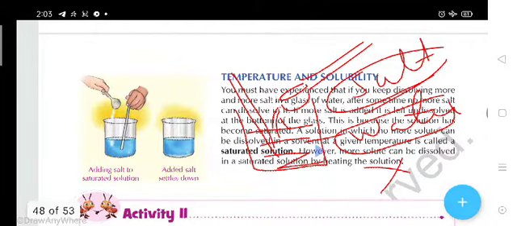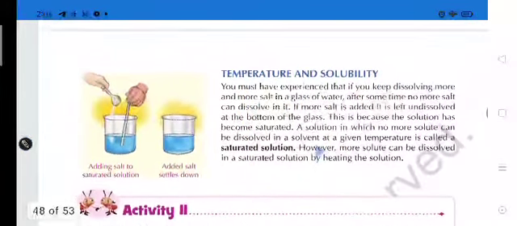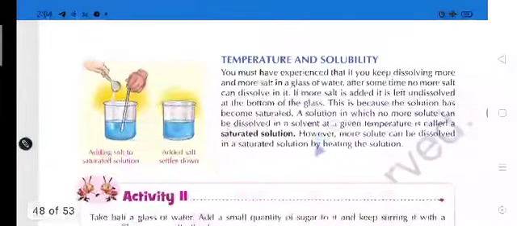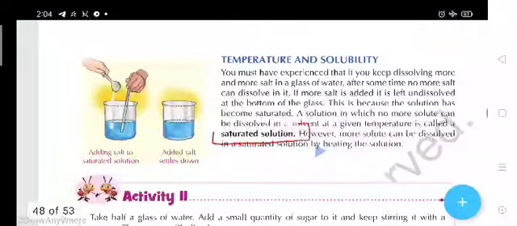No, because at a point there will be no possibility of dissolving the salt in water. That time the salt will be left behind, and the solution is a saturated solution. Saturated solution means the amount of solute has increased in that solvent, that was water. It means you cannot add more salt in that solvent, so this is called the saturated solution.